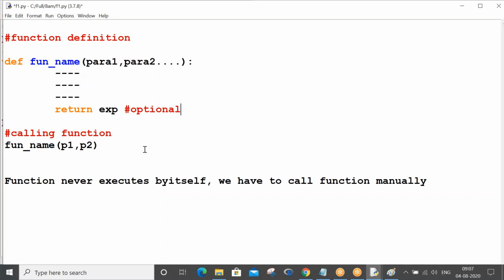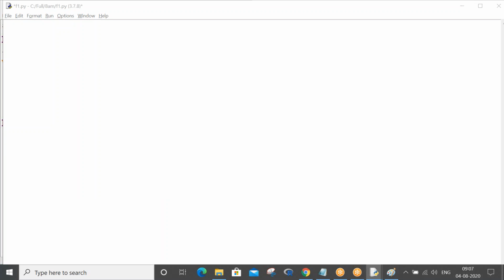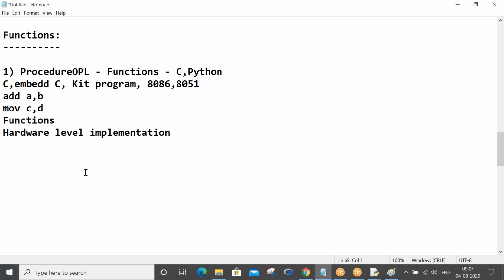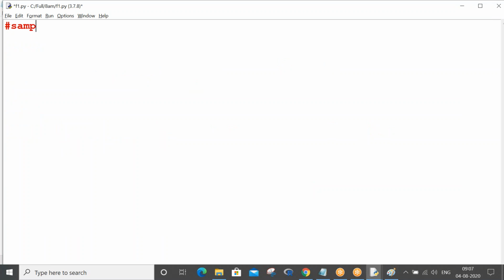Let me write down a small simple function and then I will close it. Control N. Shall I close the entire thing? Control A, Control C, Control X. Then let me write a sample function.